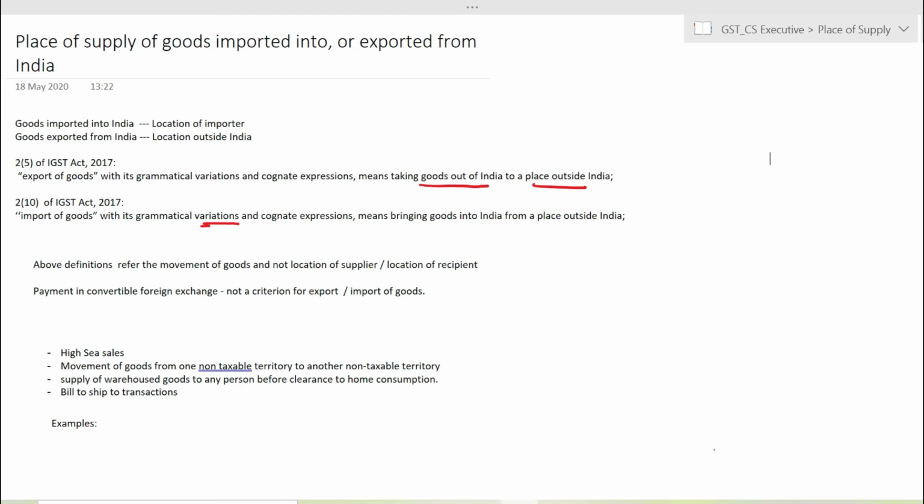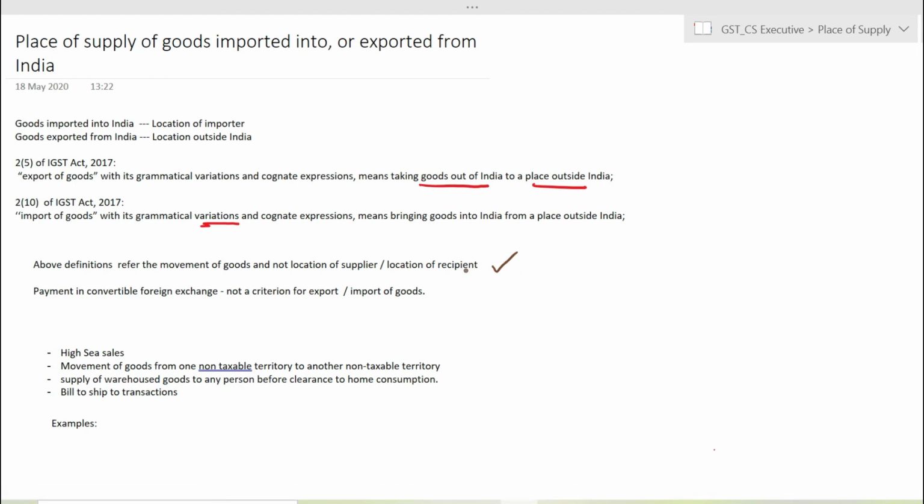So there should be a physical movement of the goods from a place outside India to India. Only when the goods are physically moved from outside India to India, it shall be treated as an import, and from India to outside India, it will be treated as an export. So if you see, the definitions of both import and export do not have any mention about the location of the supplier or the location of the recipient. They are only talking about the physical movement of the goods.